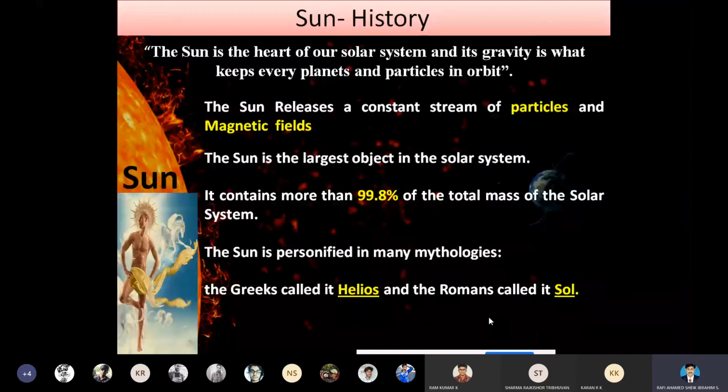From this slide, we have just learned that the sun is the heart of the solar system. The sun is the largest object in the solar system. The sun releases a constant stream of energy from its core, and that energy is radiated throughout the universe. The sun contains more than 99.8% of the total mass of the solar system. These are just general things, or we can consider them as the history in our topic.